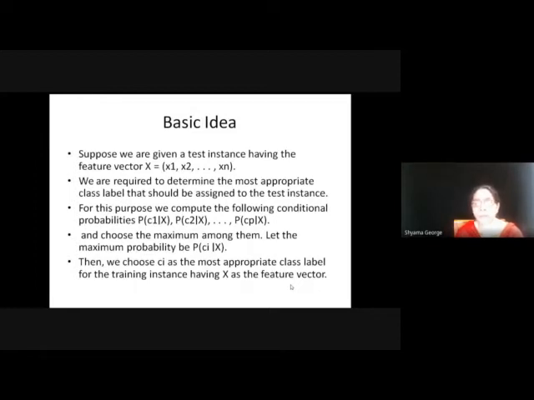So for this purpose, we compute the conditional probabilities: probability of C1 given x, probability of C2 given x, and probability of CP given x, etc. And choose the maximum among the probabilities. So we can assume that the maximum is probability of Ci given x. Then we choose Ci as the most appropriate class label for the test instance having x as the feature vector.